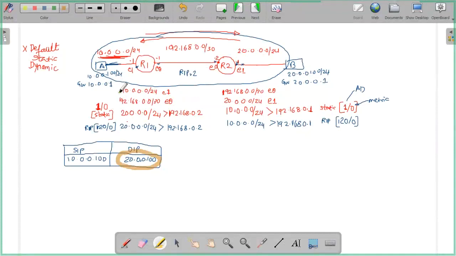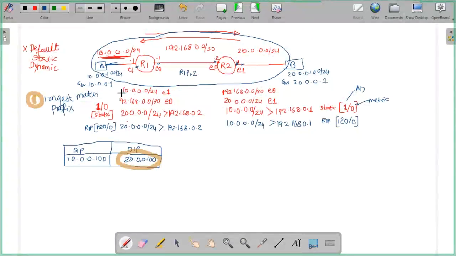Now when it is checking, first criteria to check is, what is the first criteria? Longest matching prefix. Prefix means network. So let's do that. It is checking 20.0.0.100.